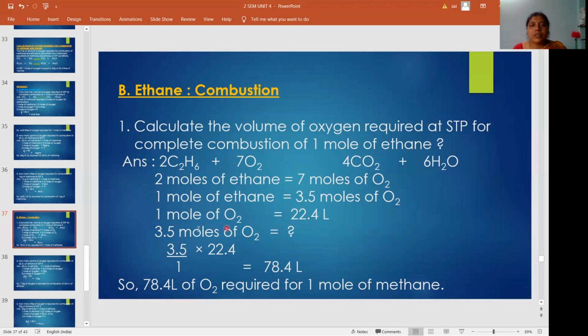So how much is 3.5 moles of oxygen? 3.5 by 1 into 22.4. Same as before, but here the moles are changed. 78.4 liters. So 78.4 liters of oxygen is required for 1 mole of ethane, not methane.